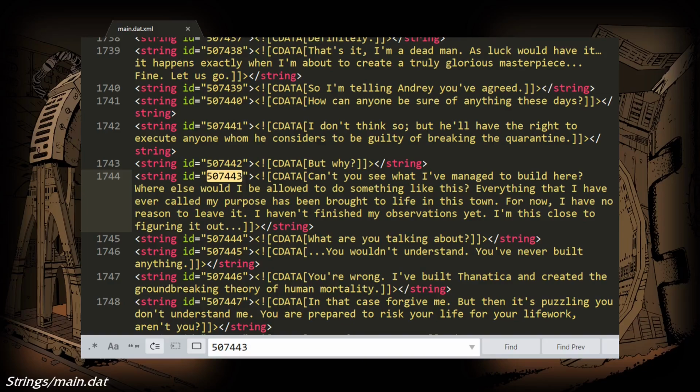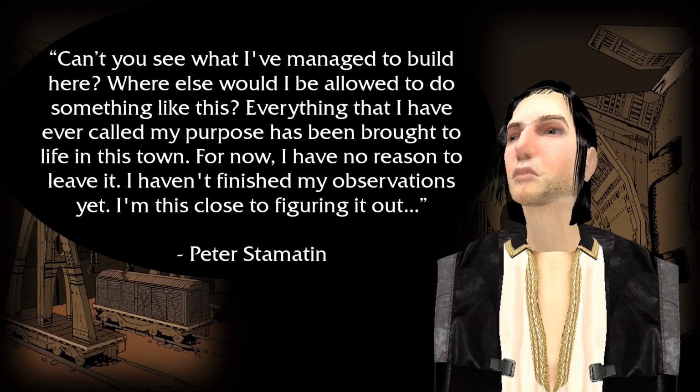"Can't you see what I've managed to build here? Where else would I be allowed to do something like this? Everything that I have ever called my purpose has been brought to life in this town. For now, I have no reason to leave it. I haven't finished my observations yet. I'm this close to figuring it out."